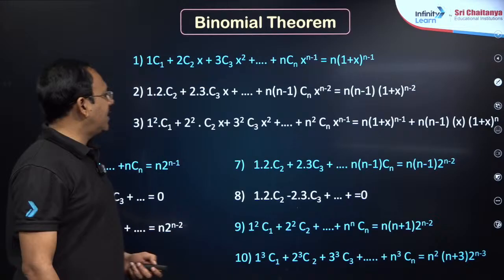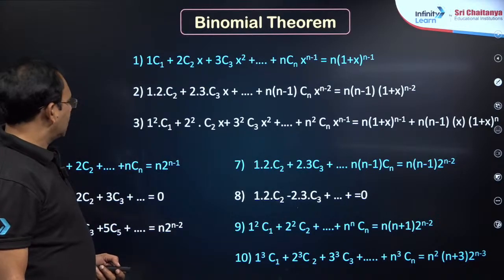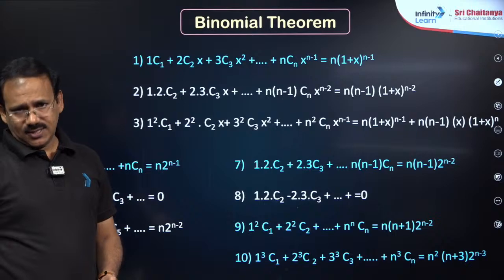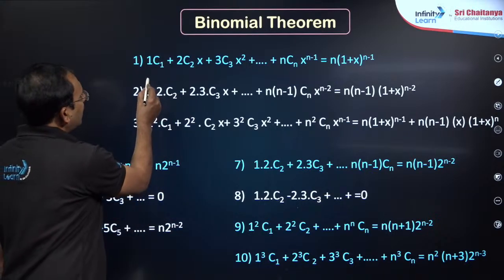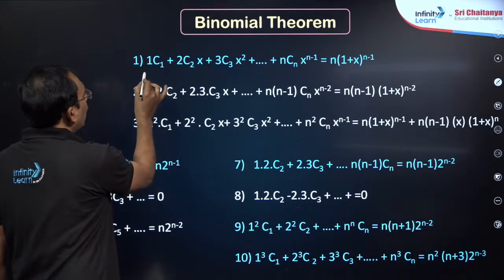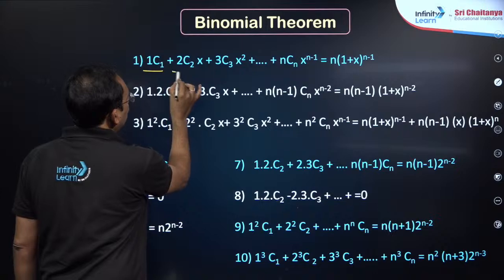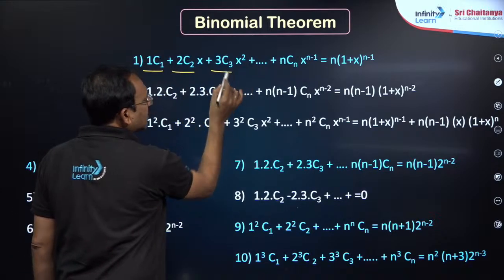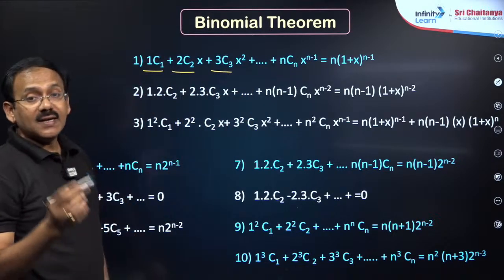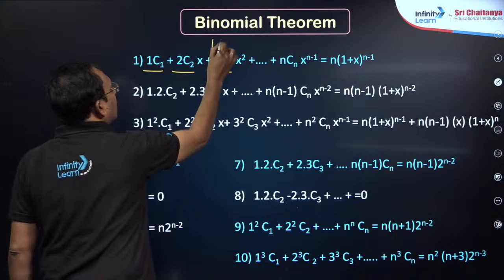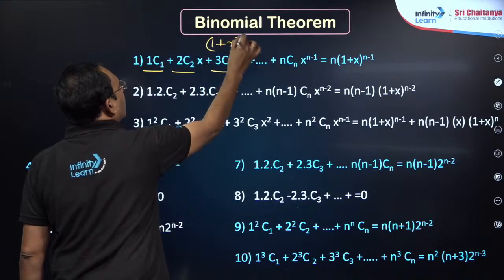Fine. The next, my dear friends. Okay, so I'll give you a couple of results here. Dear students, whenever you see a pattern like 1 into C1, 2 into C2 into x, 3 and so on, this is obtained by taking the derivative of 1 plus x whole power n.